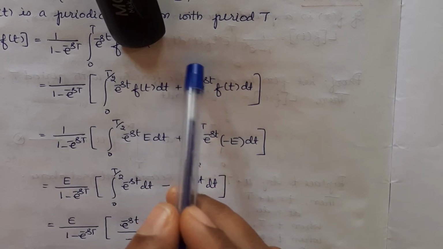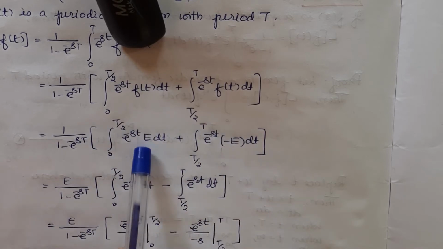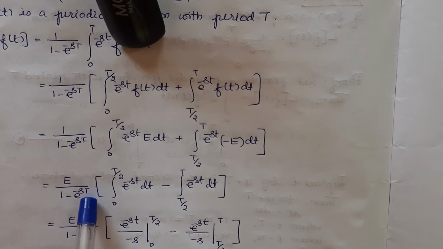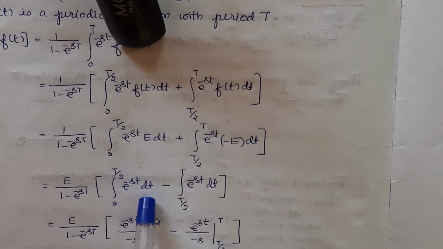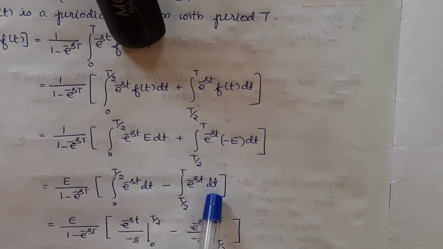T by 2 to T, the function f of t is defined to be minus e. So that on substitution, this is the formula I have. e is common, e can be taken outside. This becomes e by 1 minus e power minus sT, integral 0 to T by 2 e power minus st dt, this minus remains here, minus integral T by 2 to T e power minus st dt.